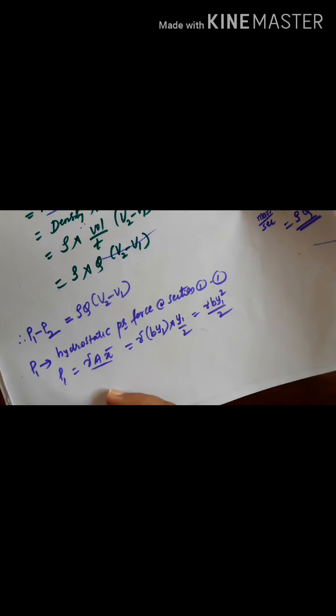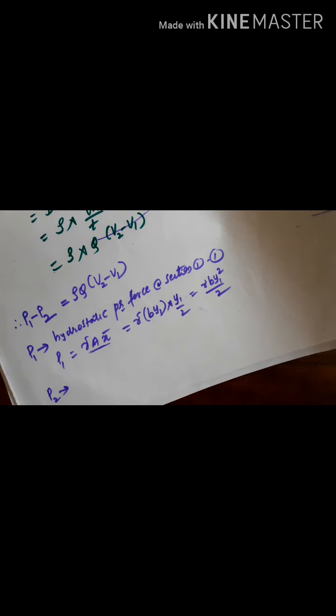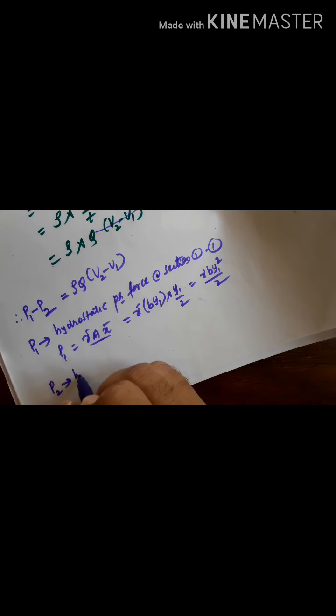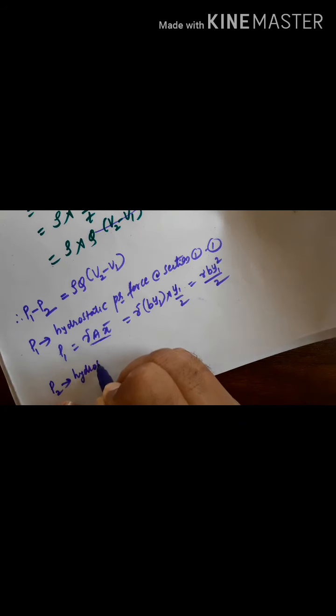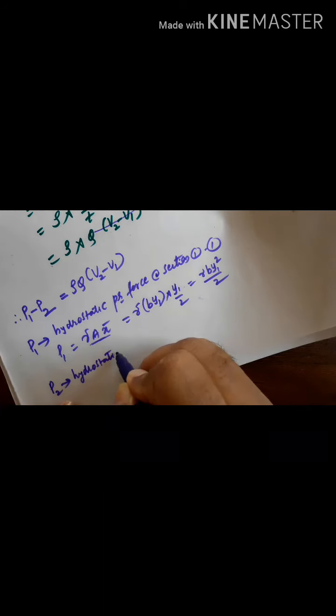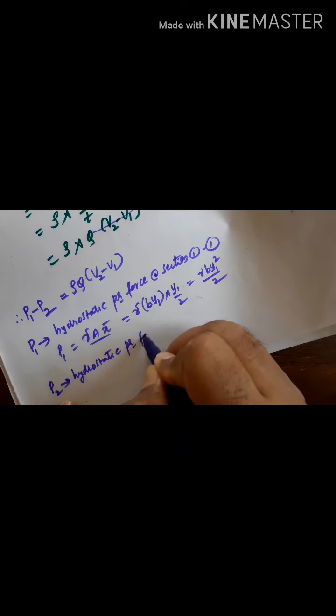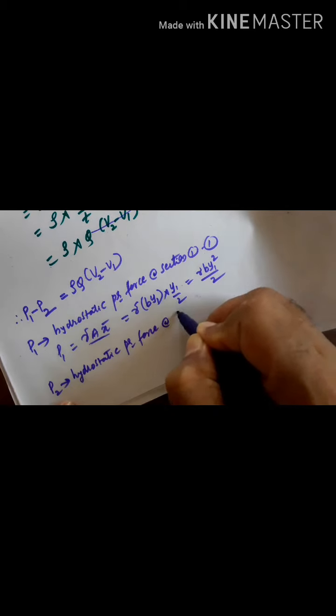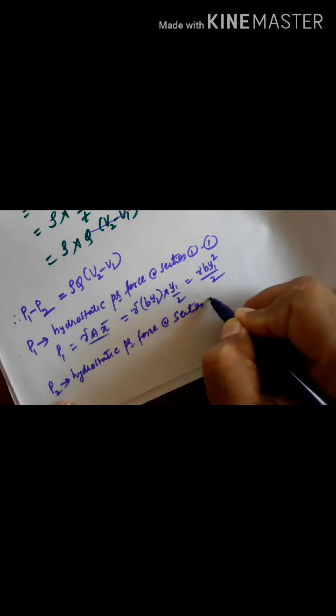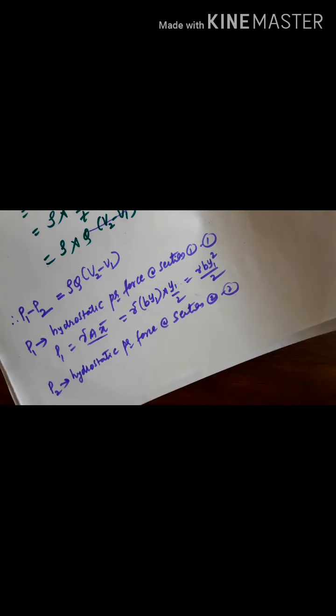Similarly, P2, what does P2 represent? P2 will be the hydrostatic pressure force at section 2.